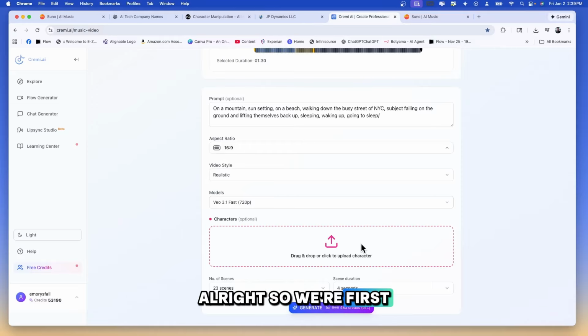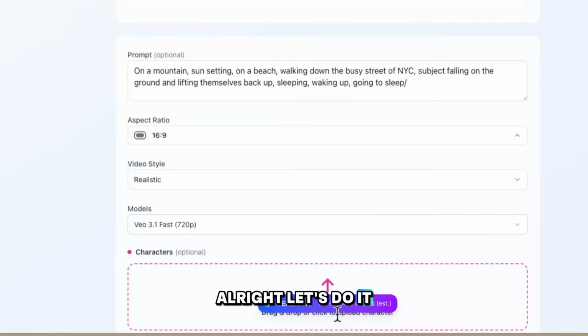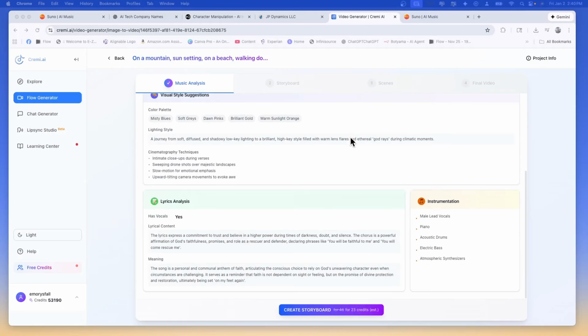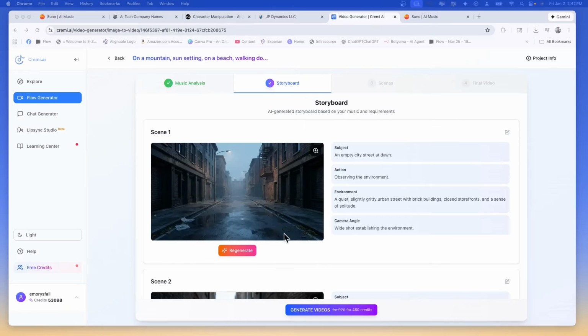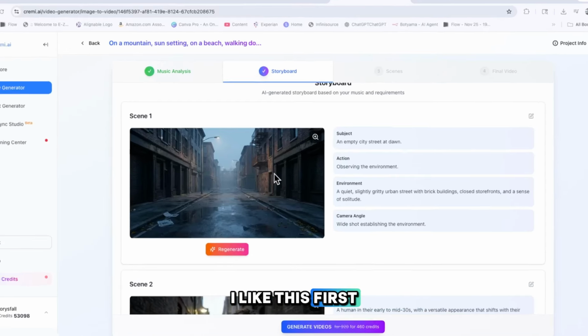We're first going to generate the storyboard, and we'll take a look at the images before we generate the video. All right, let's do it. Okay, it analyzed our music, and now we have to come down here. See, it has lyrics analysis, it has instrumentation. We're going to go ahead and create our storyboard. All right, we're back, and here's our storyboard. I like this first image.